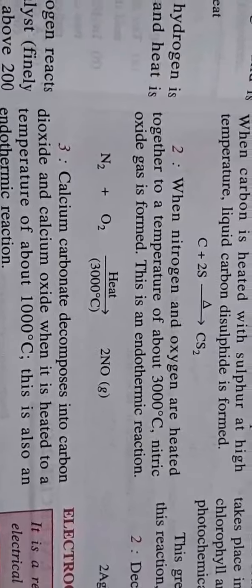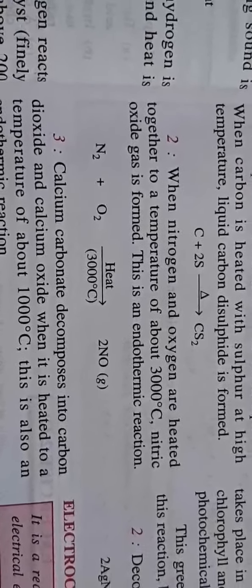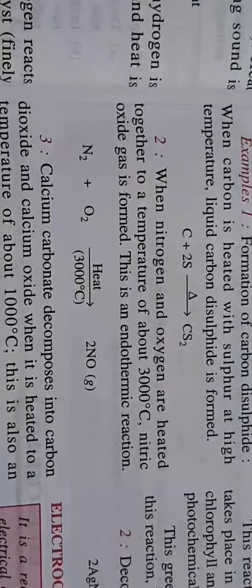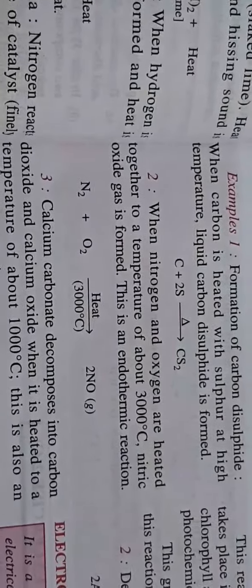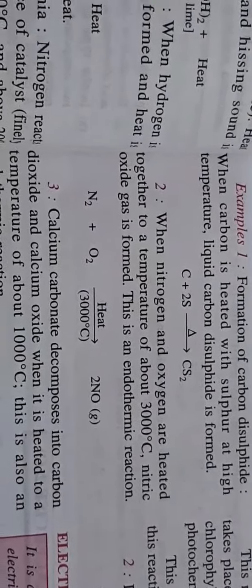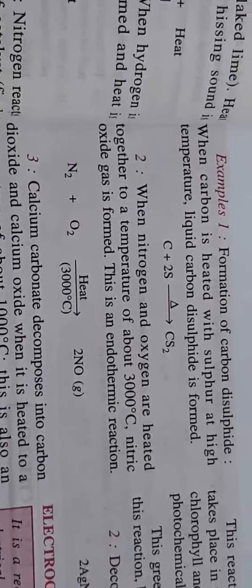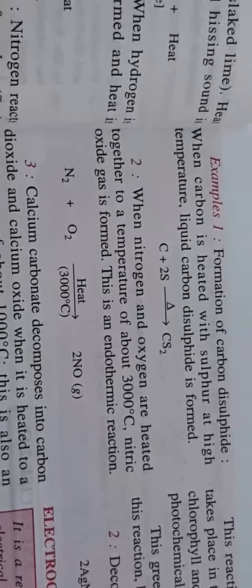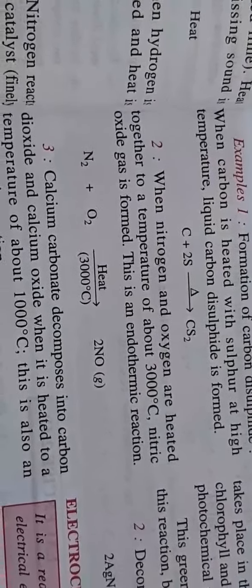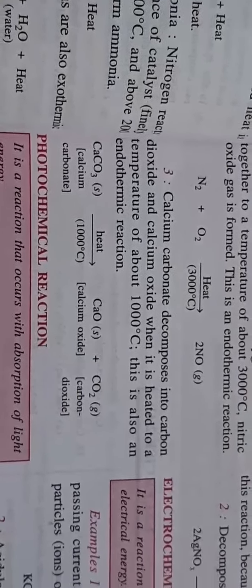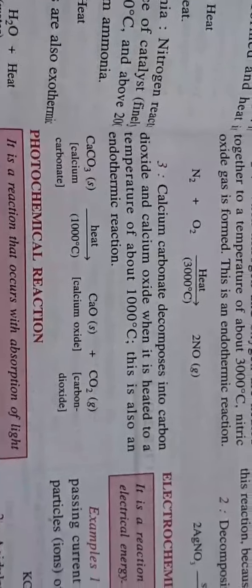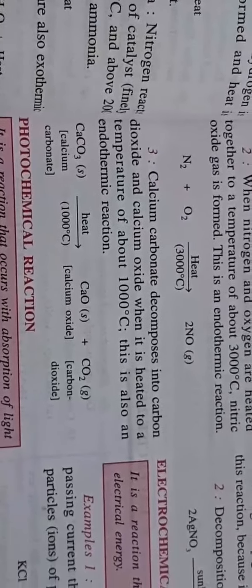Or during thunder time, there is always a decrease in the atmosphere's temperature. What happens during that time when thundering takes place? Nitrogen and oxygen gases react with one another and produce nitric oxide at a temperature of 3000 degrees. If this temperature is not given, nitrogen and oxygen will never combine with one another to form this product. Now there are calcium carbonate or thermal decompositions. In them also we'll see they will not occur until and unless heat is provided.